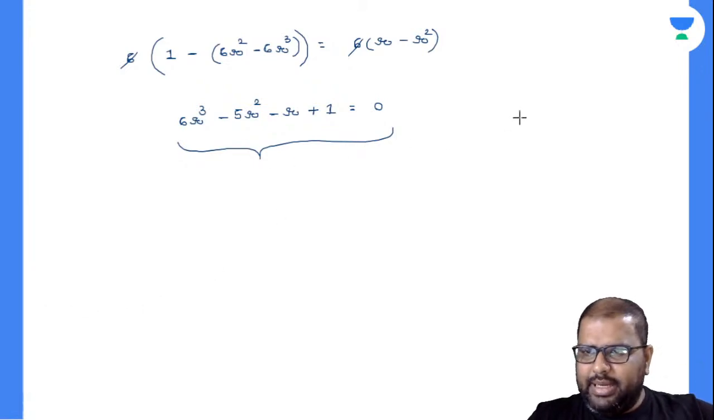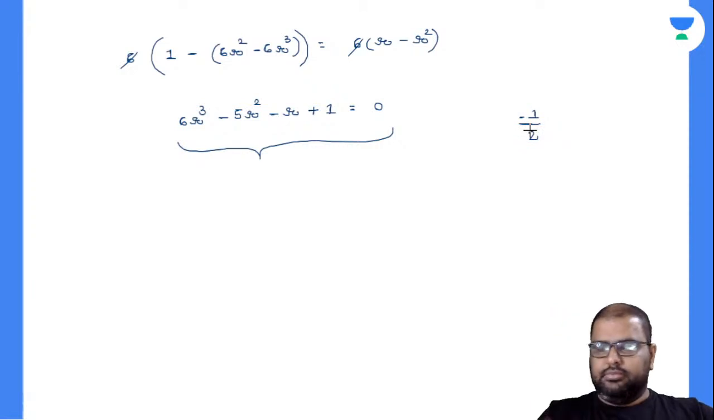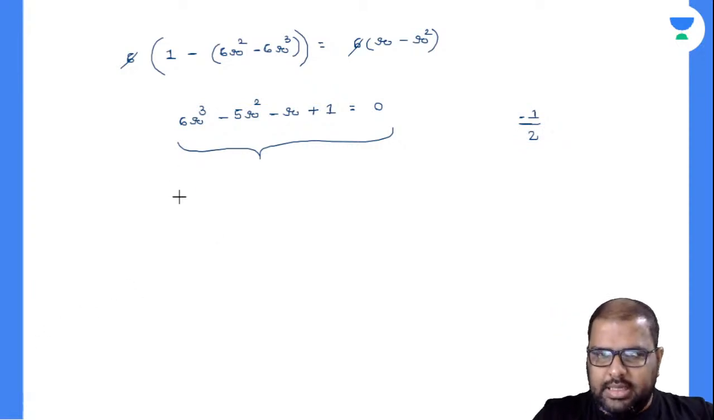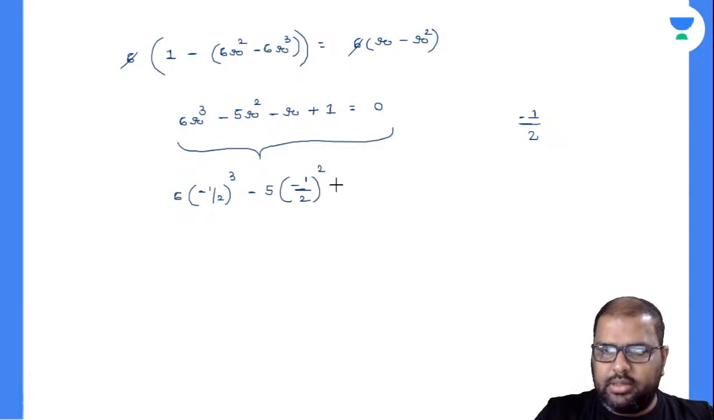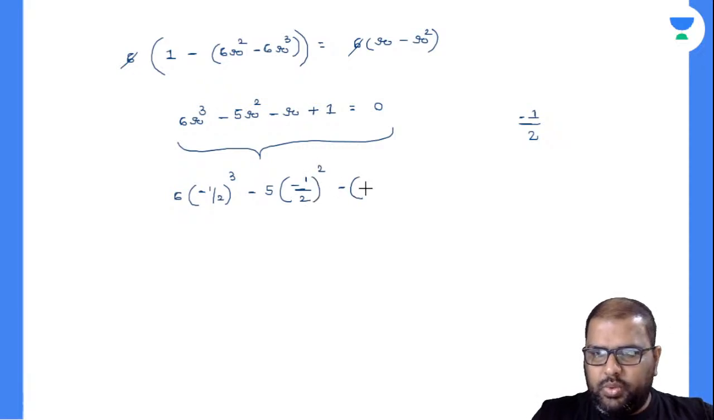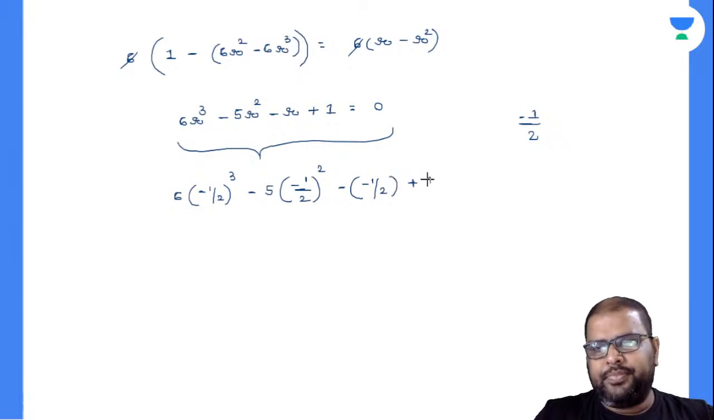I'll take minus 1 by 2. Let's check whether it is working out or not for me. Then I will check it. 6 into minus 1 by 2 whole cube, minus 5 into minus 1 by 2 whole square, minus minus 1 by 2, plus 1 is equal to 0. Let's count this out.